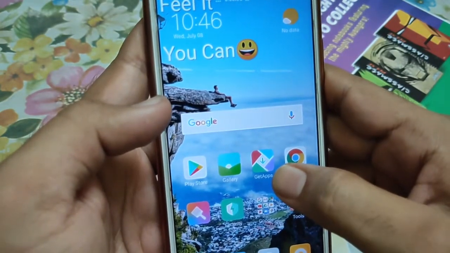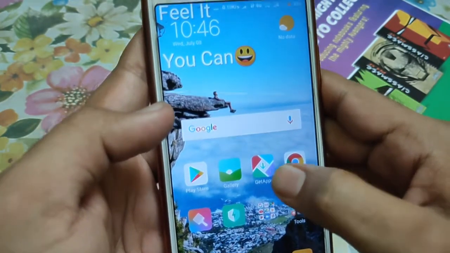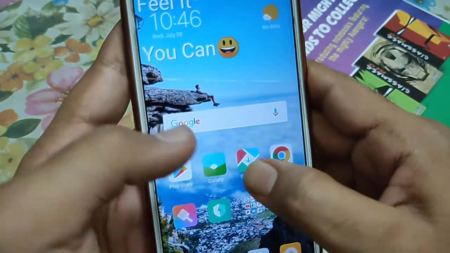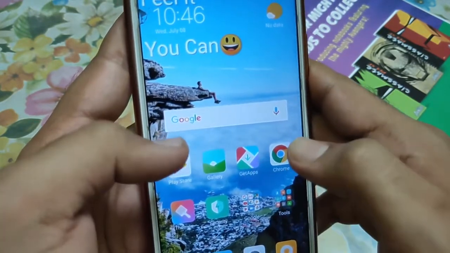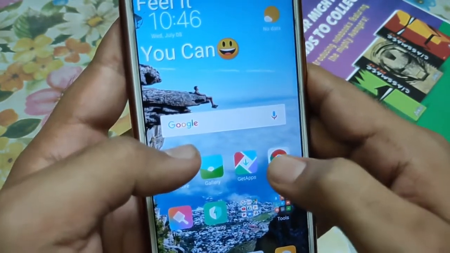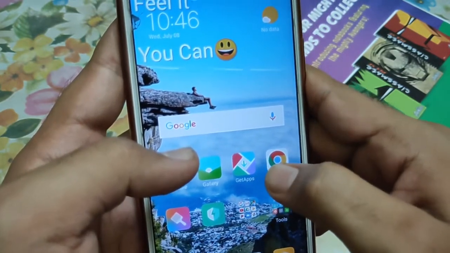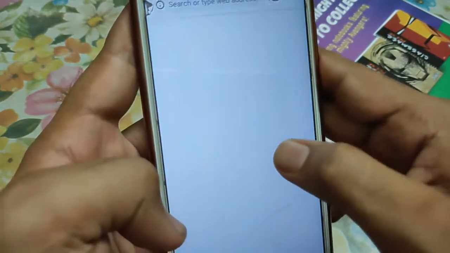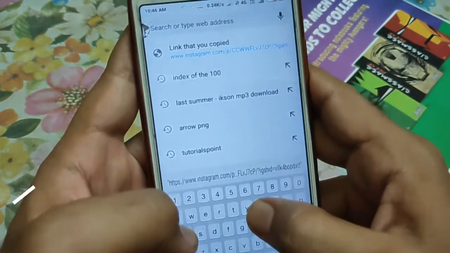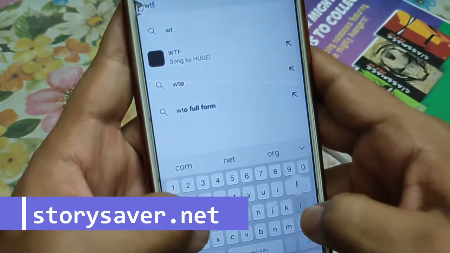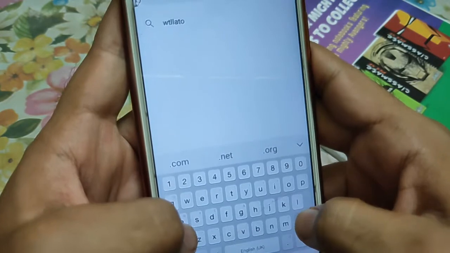Now guys, as I told you, I will show you another trick by which you can save Instagram stories without downloading a single app. If you do not want to install any kind of app to save stories, this trick is for you. For this, what you need to do is open the browser. Once you go to the browser, search here for storysaver.net.